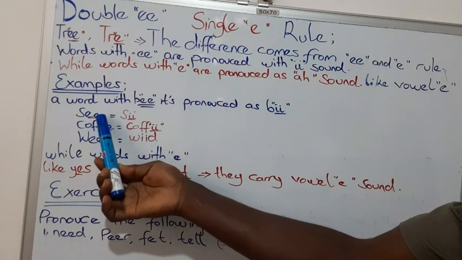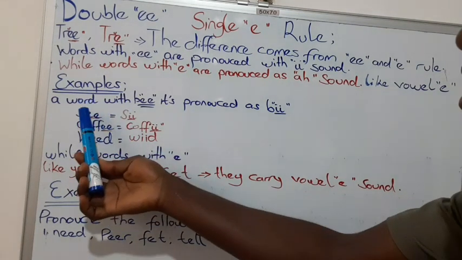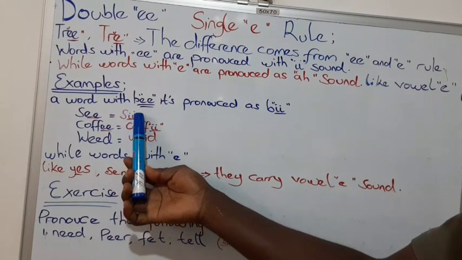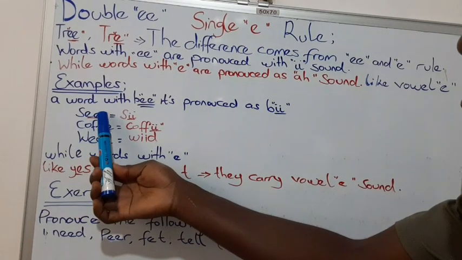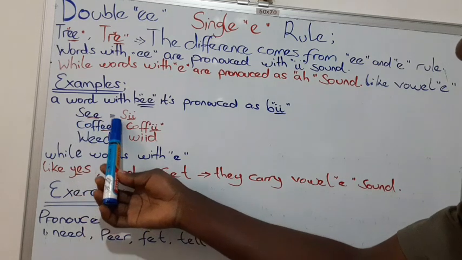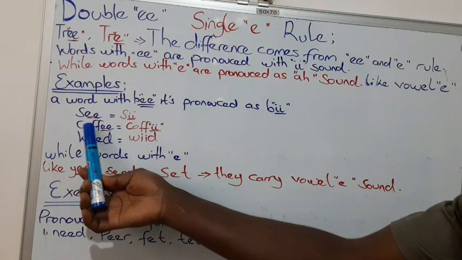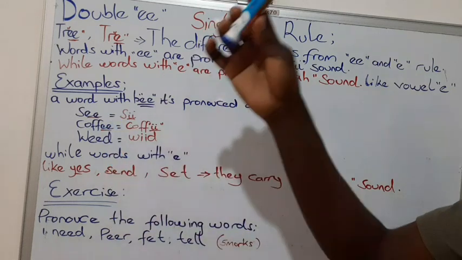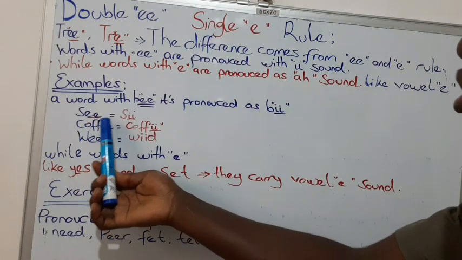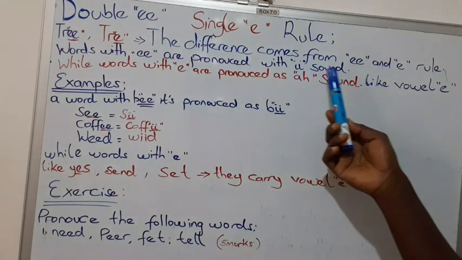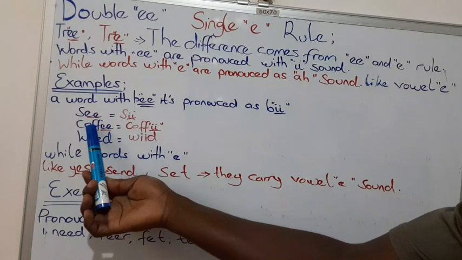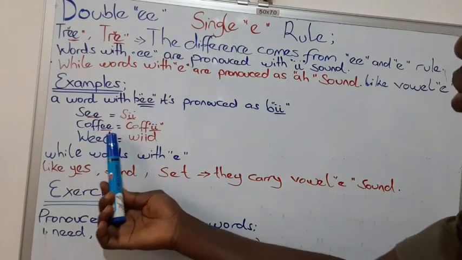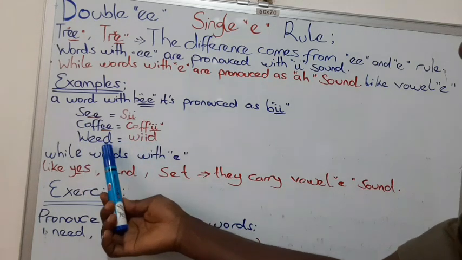Sea, double E, is pronounced as C. It's as if where there is double E, there is I, which is C. When we say C, this word carries double E. So that's why we say coffee because of double E. It's not like coffay, but coffee. Because double E carries the E sound. So we're going to say coffee, coffee. Weed, because of double E, we say weed, weed.